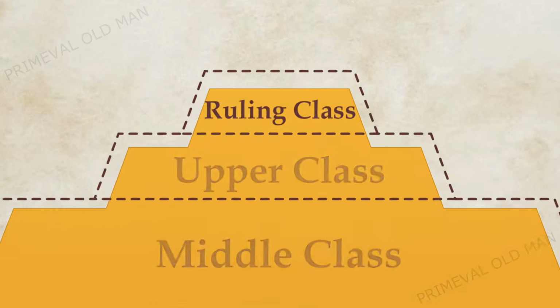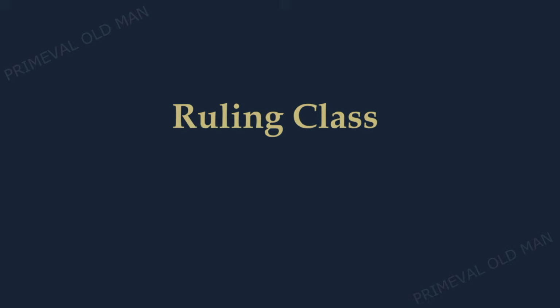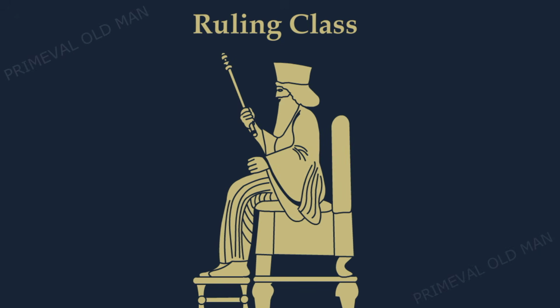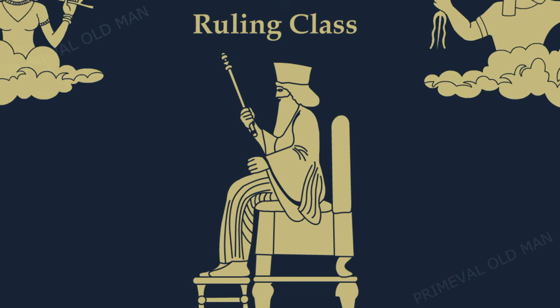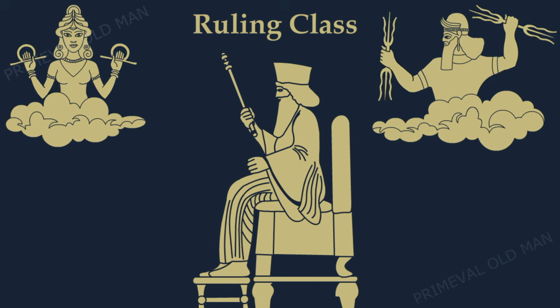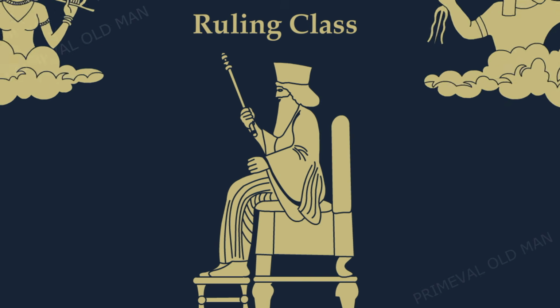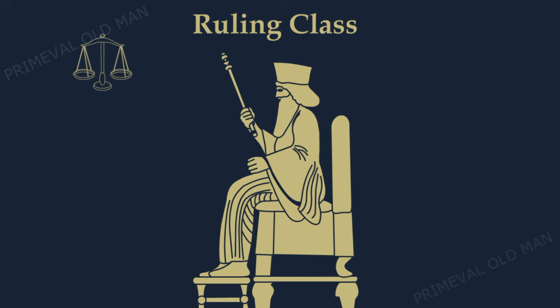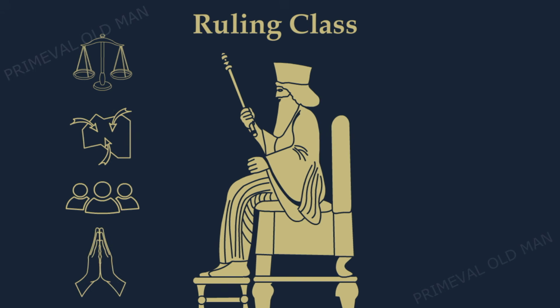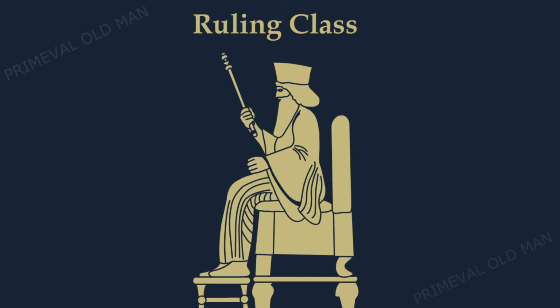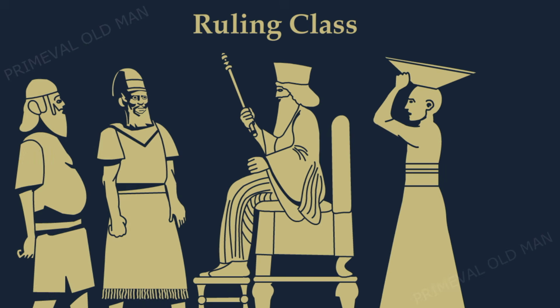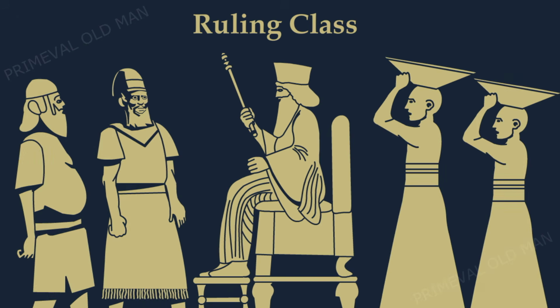The ruling class was on the top of the pyramid. The king was the supreme ruler of a city, region, or empire. He was thought to have a special relationship with the gods and to be an intermediary between the divine and earthly worlds. He was responsible for maintaining law and order, expanding his territory, protecting his people, and performing religious rituals. He also had a large court of officials, advisors, and servants who helped him with his duties.